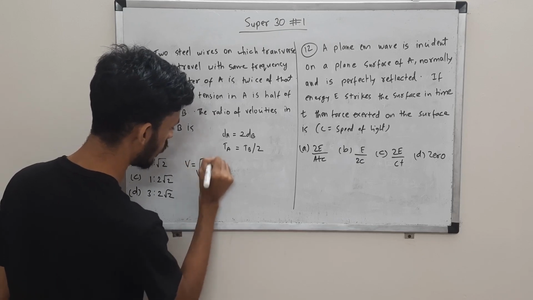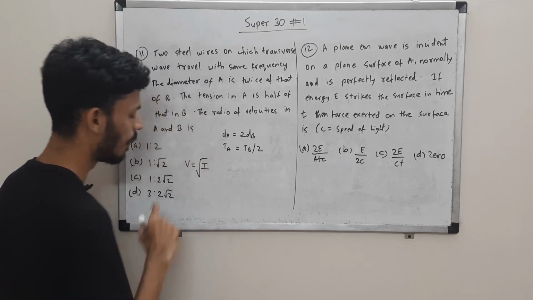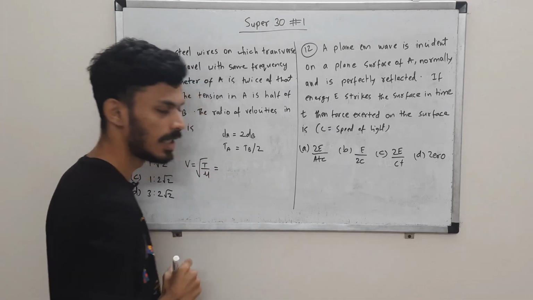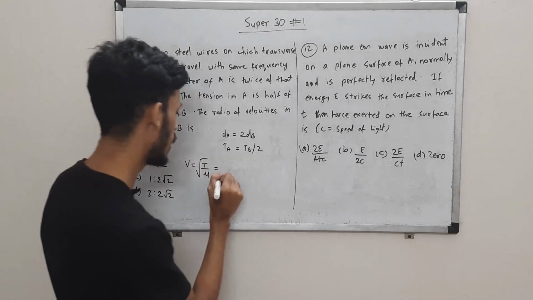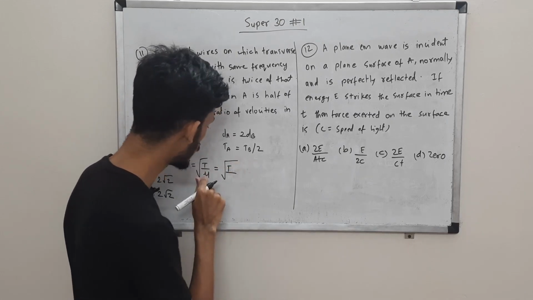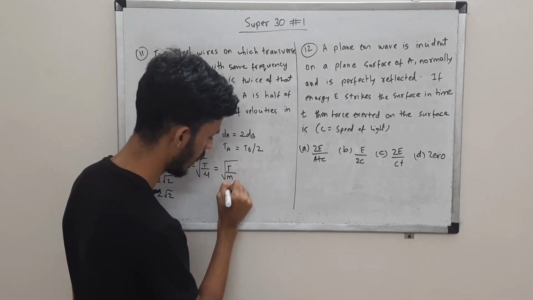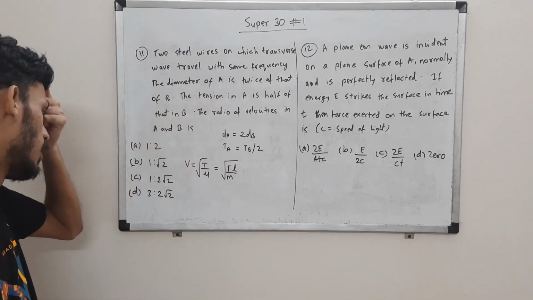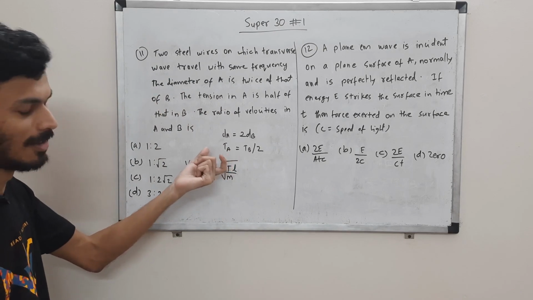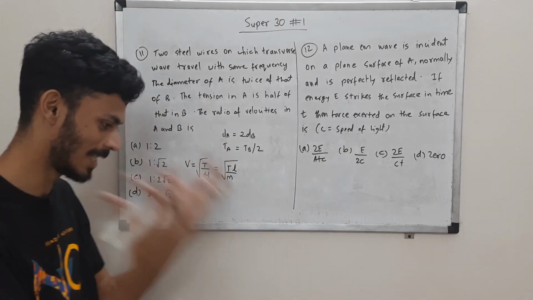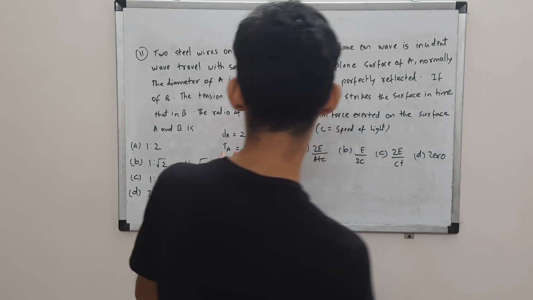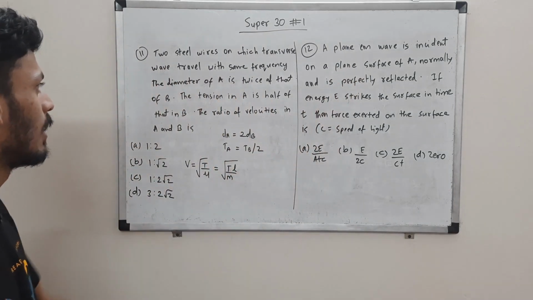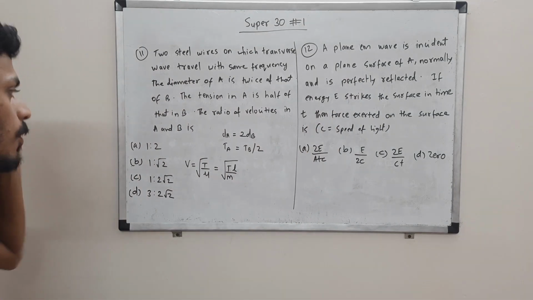Basically, the general formula for the velocity of a transverse wave is square root of T by mu, right? Mu is mass per unit length. So mu is m by L, which will go in the denominator. If you see over here in the question, the tension force is given. We don't need the length; we need the diameter. Let's see what we can do about that.